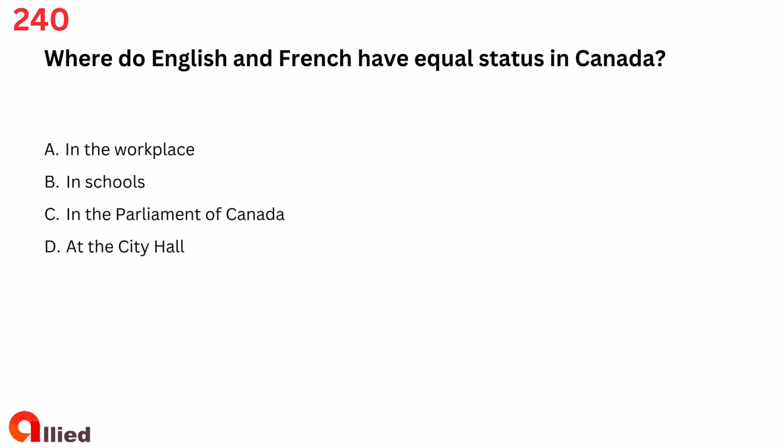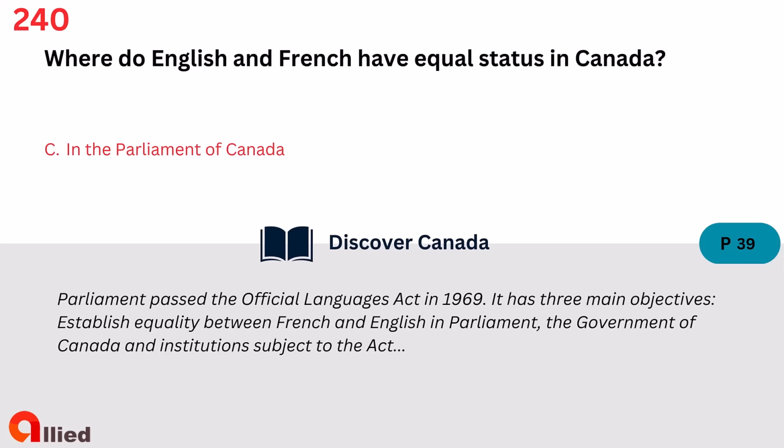Question 240. Where do English and French have equal status in Canada? A. In the workplace. B. In schools. C. In the Parliament of Canada. D. At the City Hall. The answer is C. In the Parliament of Canada.